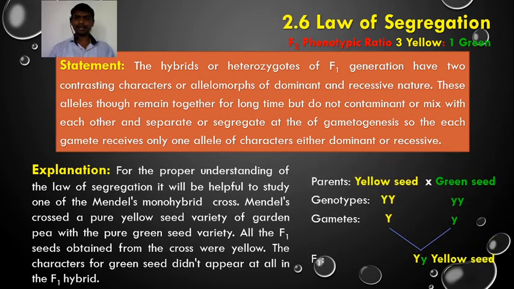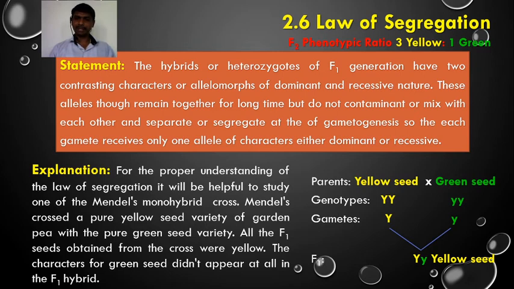So what happened here? Mendel made a cross between two parents, one yellow seeded, another green seeded. The genotype of the yellow seeded plant is capital Y capital Y, and of the green seeded plant is small y small y. During gamete formation, the yellow seeded parent gives the allele capital Y, and the green seeded parent gives small y.